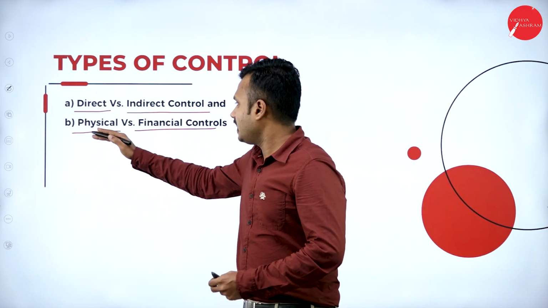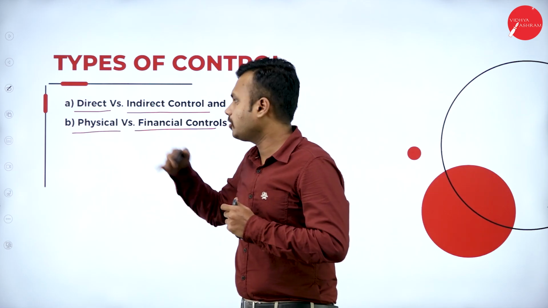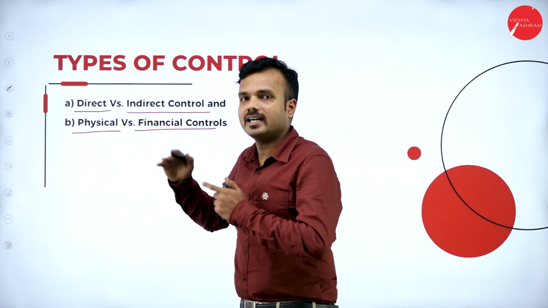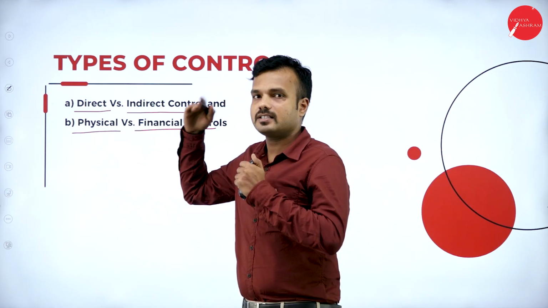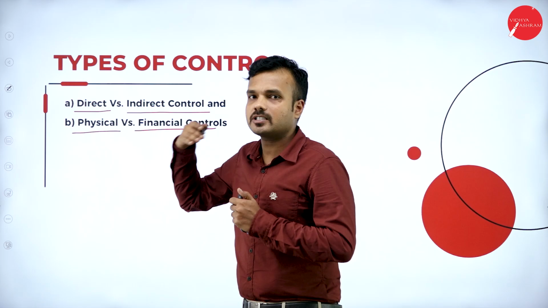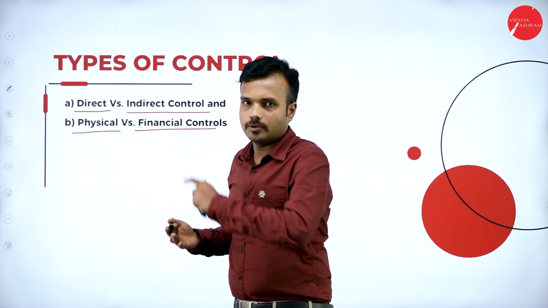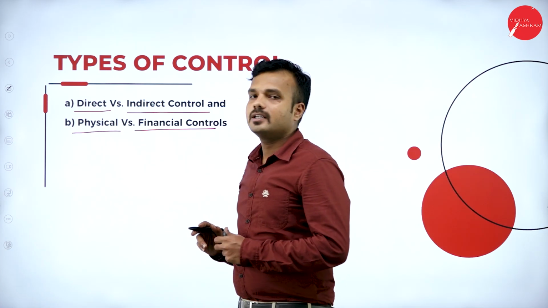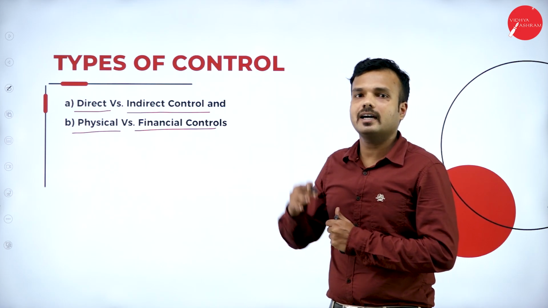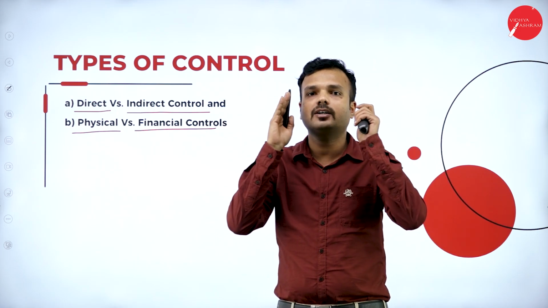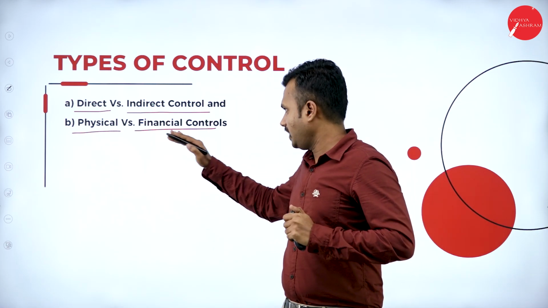Physical control. Physical control is control over the quality and quantity of a work or a product. The output of an organization may be planned for a day or a month in terms of physical controlling. Say, for example, there is a standard performance, meaning an organization must manufacture 5,000 units a day, right? There is a goal of reaching a particular quantity of goods or commodity. Financial control is a control in terms of finance. It may be the cost per unit, it may be cash flow, it may be budgeting, right?